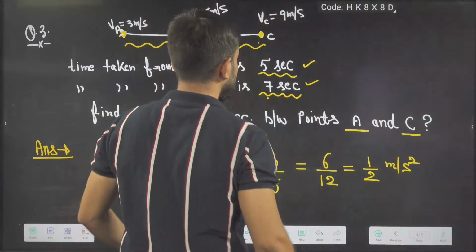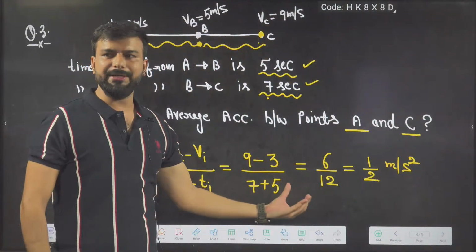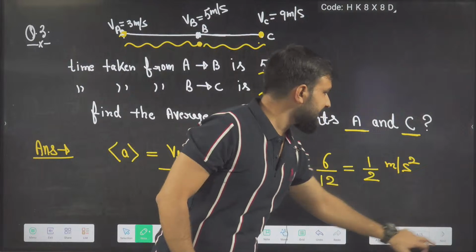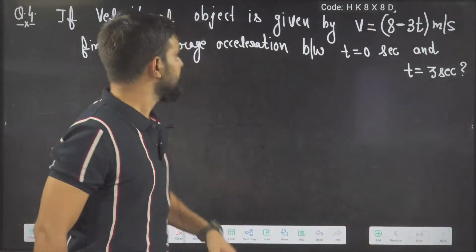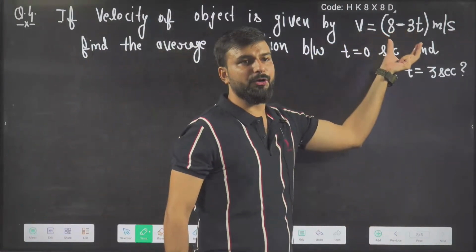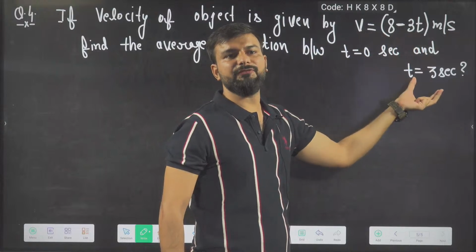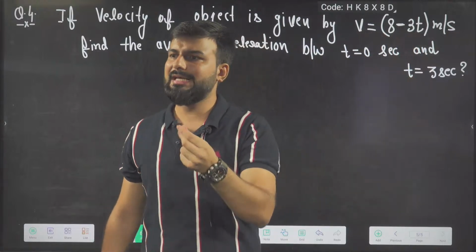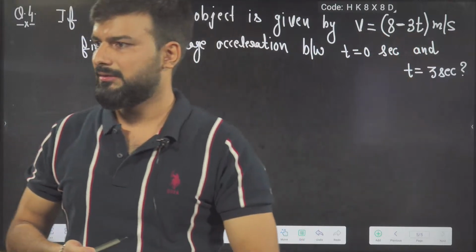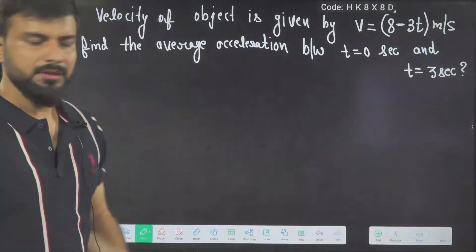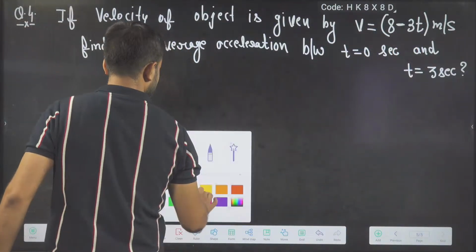Okay. So it will be 1 by 2 meter per second square. Now do this next question fast, everyone. This time velocity is depending upon time, and initial and final time are given. Everyone tell me the average acceleration fast.